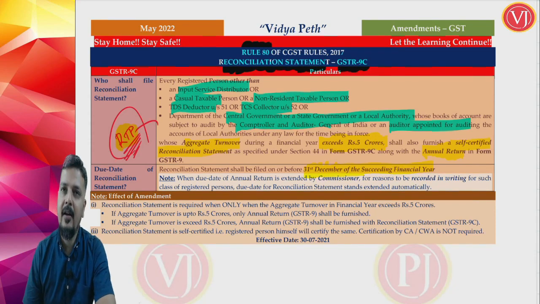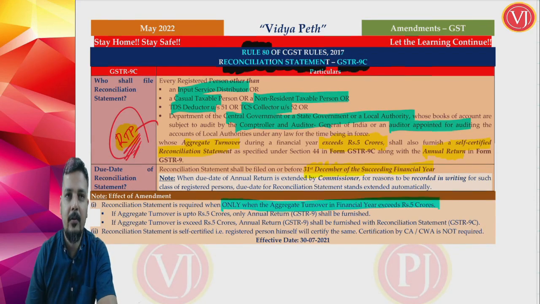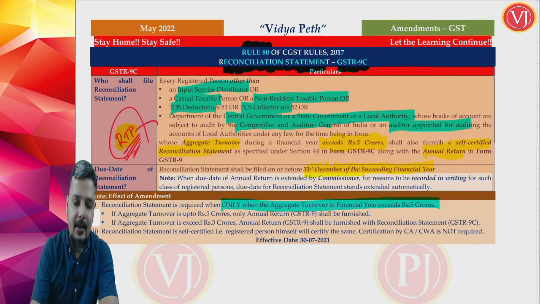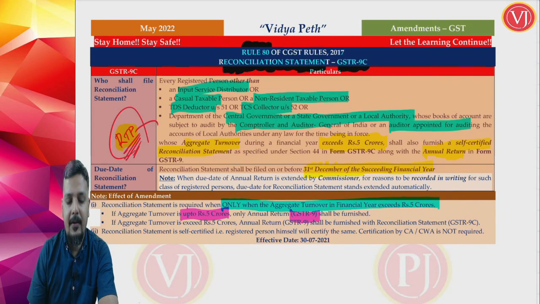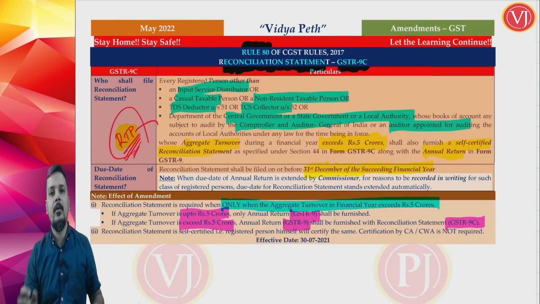If you see the amendment, you will find this point pretty clearly, that the reconciliation statement is required to be filed only if the aggregate turnover exceeds 5 crores. If my aggregate turnover is only up to 5 crores, I will file only GSTR 9. If my aggregate turnover is more than 5 crores, then I will file GSTR 9 along with GSTR 9C. So that is the first amendment. The limit is specified in the rule itself.